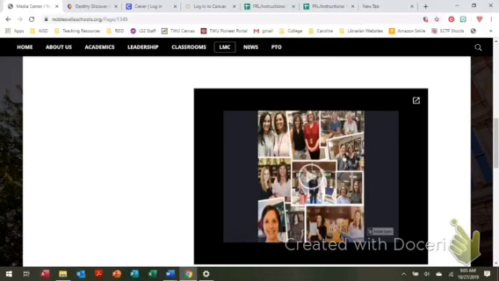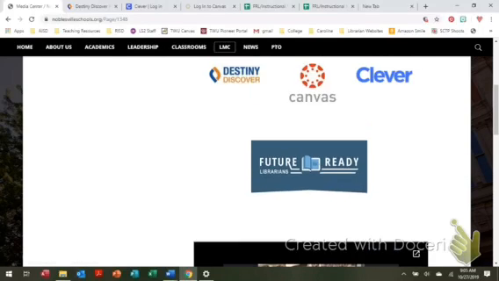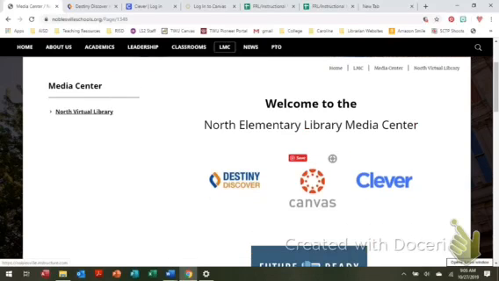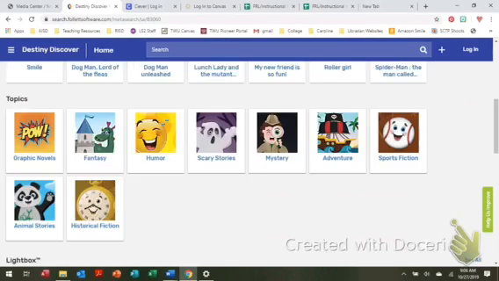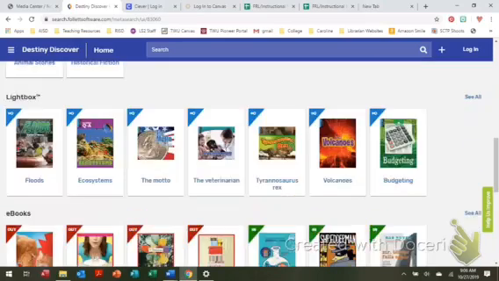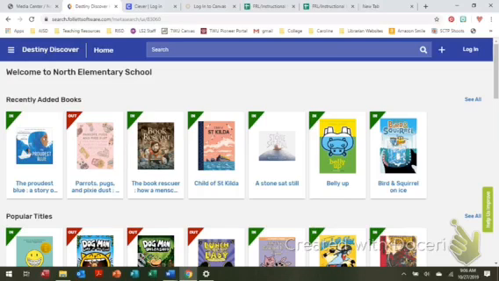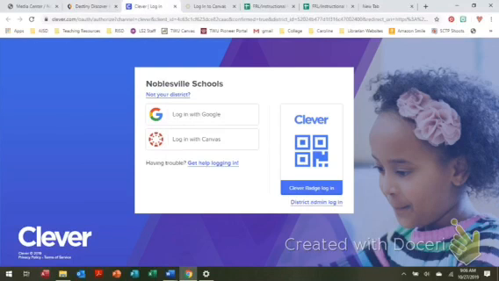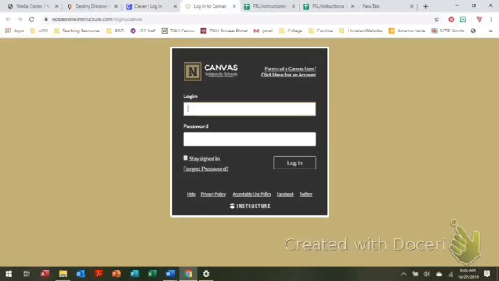This specific information meets the stakeholders' needs by providing access to information and valuable applications and resources. The easily identifiable Destiny Discover OPAC link provides users with access to the OPAC and allows them to search for books and resources in the library catalog from a remote location. The link to Cleaver enables users to gain access to this district-specific resource. Likewise, the link to Canvas enables users to gain access to their online classrooms, digital resources, submit assignments, etc. Similarly, the links to the Future Ready Librarian Framework Google Sheet and Adobe Spark Video offer a wealth of information.